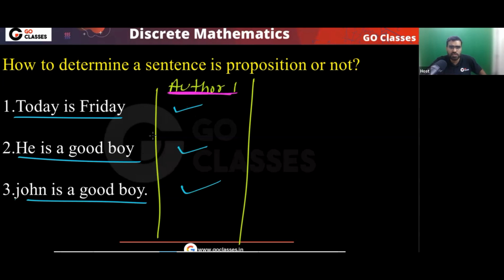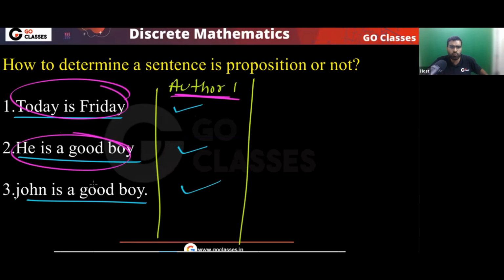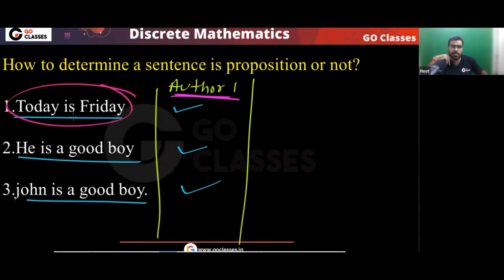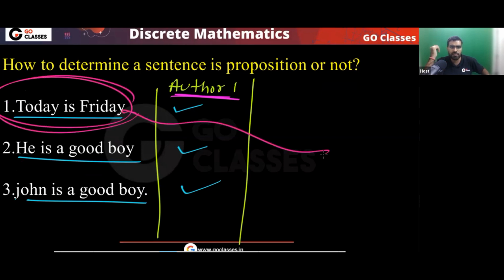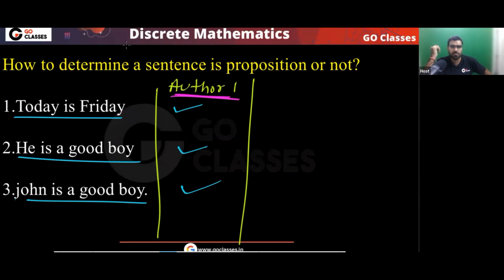This author is thinking something very simple: every statement to which you can assign true or false, that is a proposition. See, to this statement, at any point of time, can you assign both true and false simultaneously? Can you do that? Similarly, at any point of time, definitely it will be either true or false. Do you agree with me?